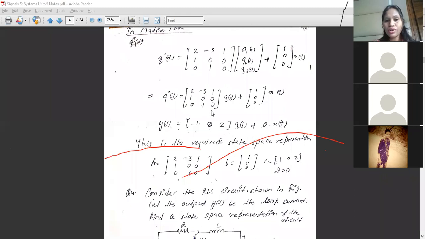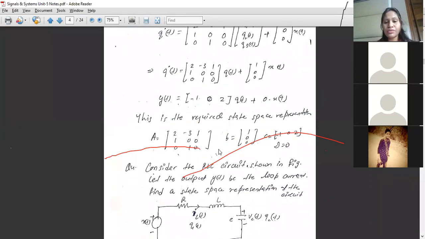Okay? So that's all for today, students, because we are running out of time. I cannot extend more, and we have to see a few more questions based on this. I'll take the class tomorrow also, and I'll schedule it and send the invitation to Shyam and Muskan. You can take the invitation from them and join the class tomorrow.